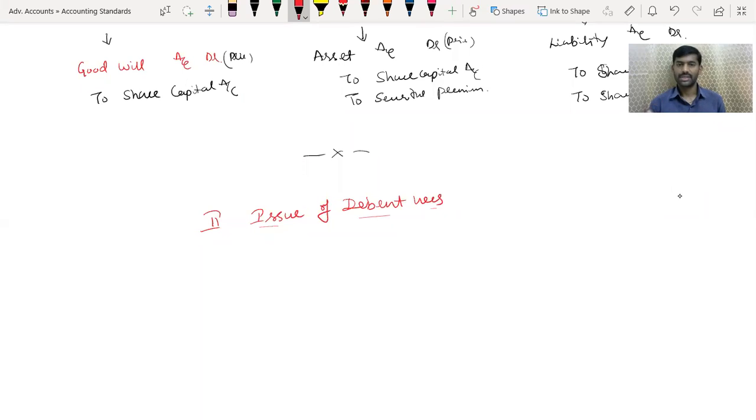The entries are almost the same. At the time of issue, there is application here also. There it is share application, but here it is debenture application. That's all the difference in name. Correct? Allotment: there it is share allotment, here it is debenture allotment. At the stage of allotment, money will not be received, because the complete amount has already been collected with the application. So I just have to transfer the application amount to debenture capital. Debenture is a liability. Correct? So at allotment there is no receipt entry. All the amount has been collected, therefore just adjust and create the debenture capital.